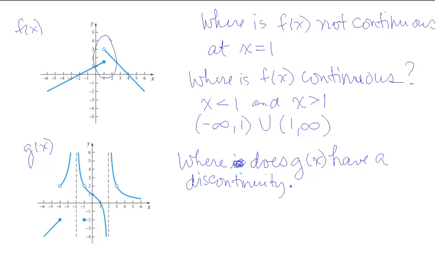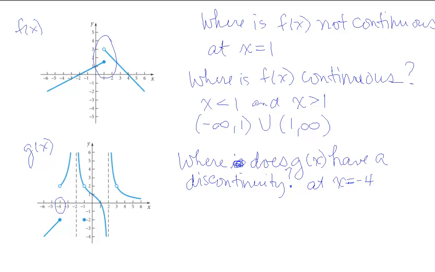So a function is not continuous means it's discontinuous. So let's see, where does it have a discontinuity? Well, it's got several. First, it's got one here at -4. It's got what's called a jump discontinuity because we have to draw one part of the graph and then jump to the other part of the graph.